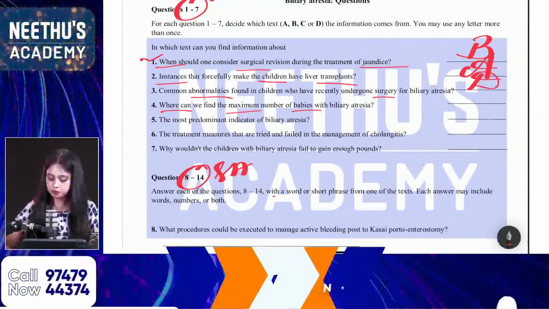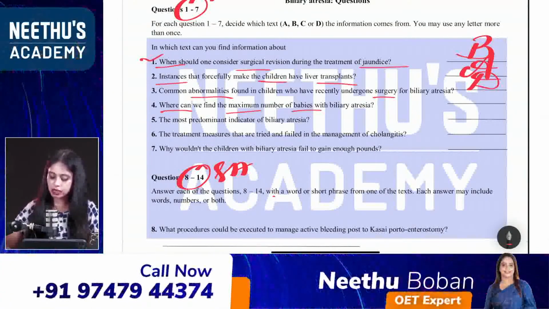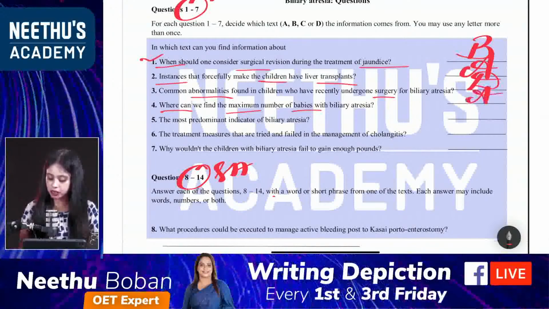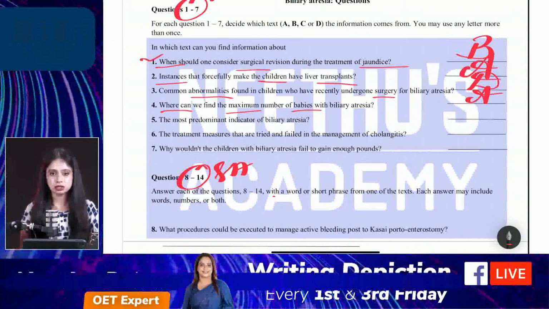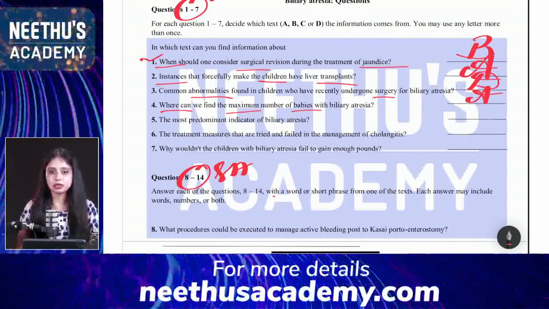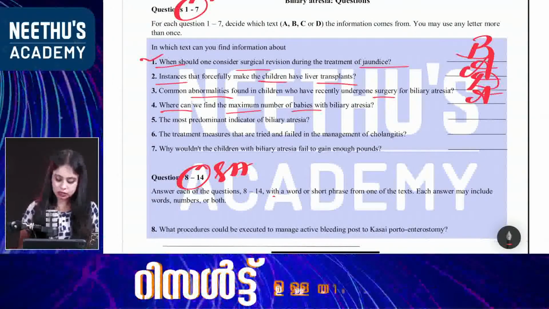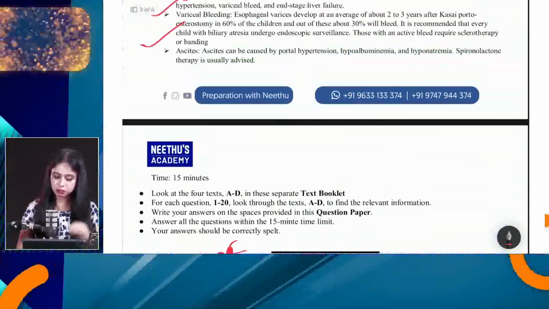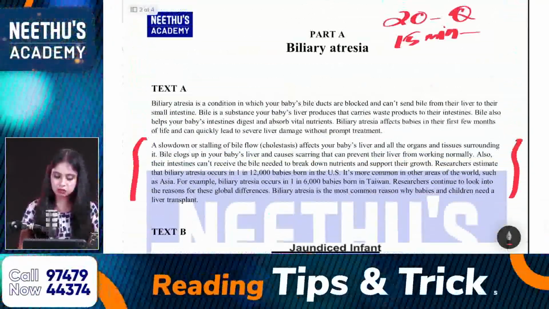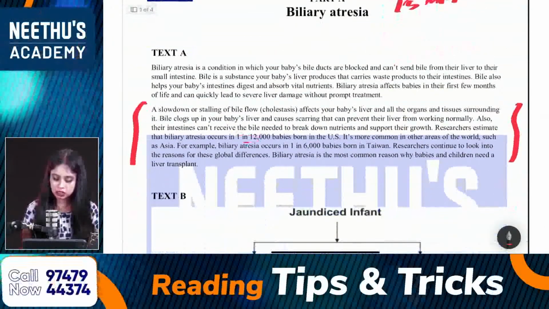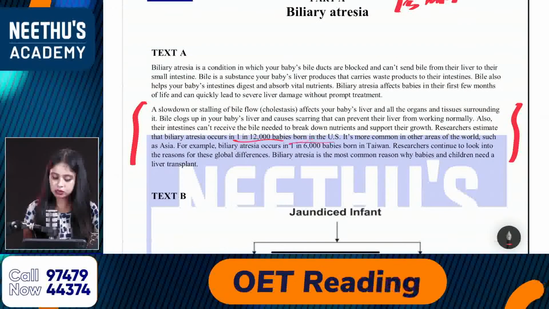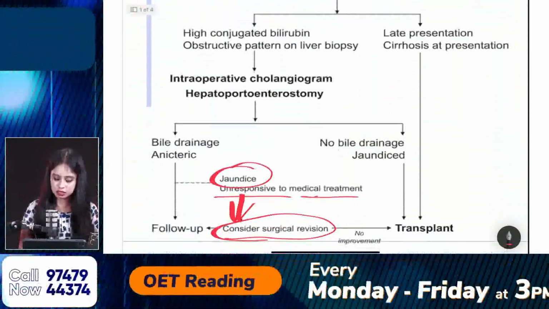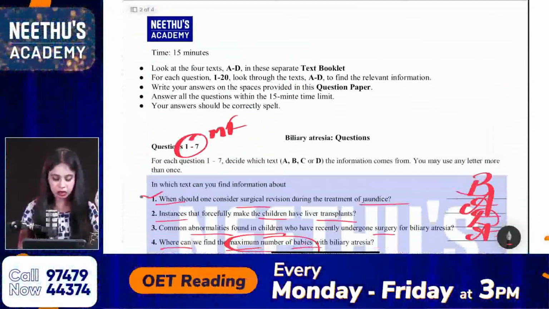Yeah, the fourth one. Yes, very good, Sudha. Yes, Tanga, Sudha and Megha. It is mentioned in text A. Very good. It's from text A. Yes, Priya. Yes, Shanta and Sankita. It is mentioned in text A. Hi, Sankita. Yeah, so that is mentioned in text A. Okay, so where is it mentioned in text A? Maximum number of babies with the condition, the prevalence of the condition, the estimation of the condition, which is mentioned here, which is 1 in 12,000 babies born in the US, 1 in 6,000 babies. So that prevalence of this condition affecting babies is mentioned in text A.